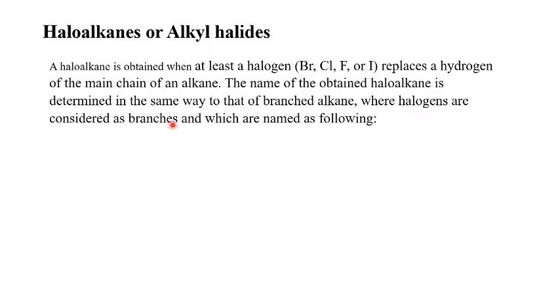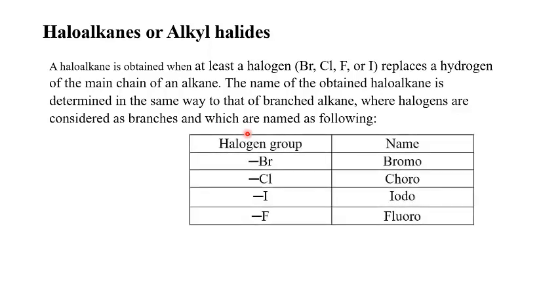So the same steps followed before to name a branched alkane are followed to name a haloalkane, and the halogen is considered as a branch. If we have bromine in the haloalkane, it's called bromo. If we have chlorine, it's called chloro, iodine, iodo, fluorine, fluoro.